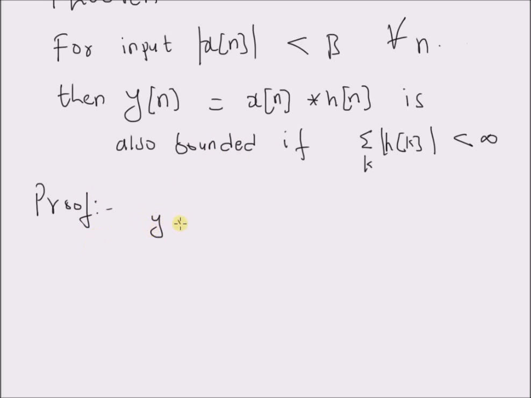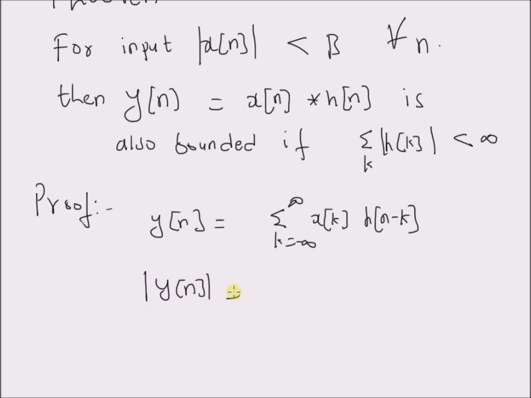So by definition the output y of n is equal to the sum k equal to minus infinity to plus infinity x of k h of n minus k. So by taking absolute value on both sides, we have absolute value of y of n is equal to the absolute value of the sum from k equal to minus infinity to plus infinity x of k h of n minus k.